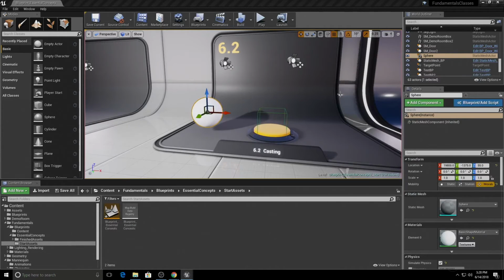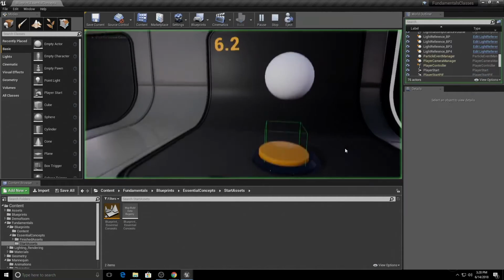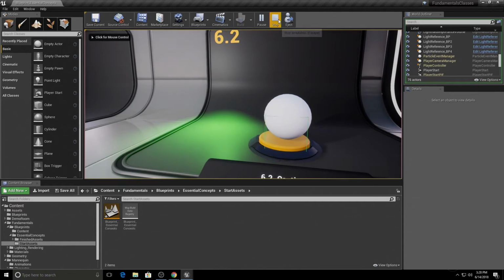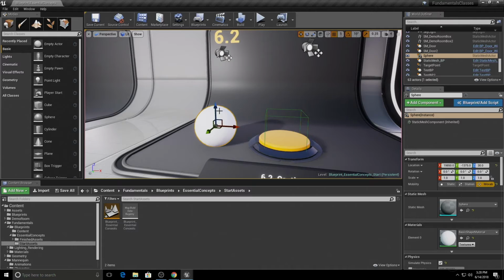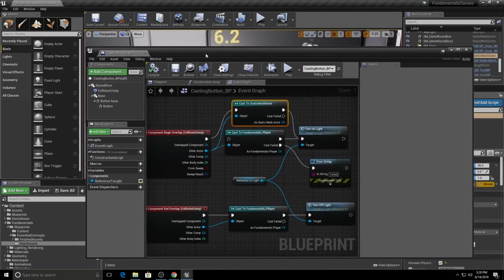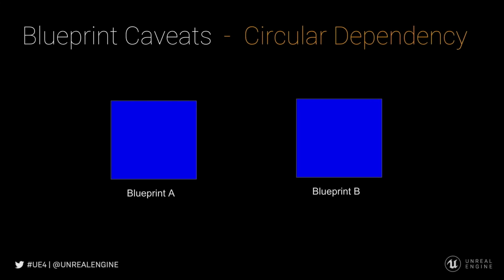You just drag that off screen for a second. And if we move this on top, like so, now the ball can turn on the light. So that's what casting is. You're kind of throwing out a net, trying to see, is the other object that you are casting to of a particular type? And that's what we've done here to see if we want the player or another object to turn on this button. Another issue that you might run into is what we call circular dependencies.